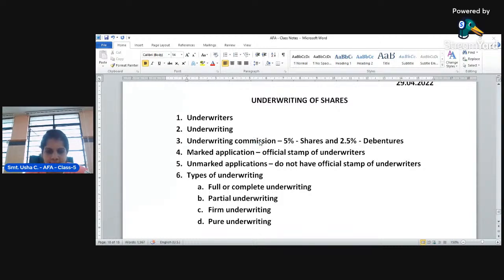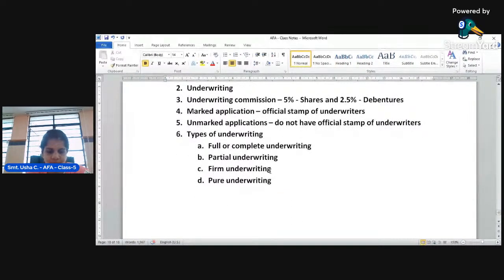Before going to the problem, I'll give you the format for the calculation of the liability of underwriters. You can see the calculation of net liability of the underwriters.